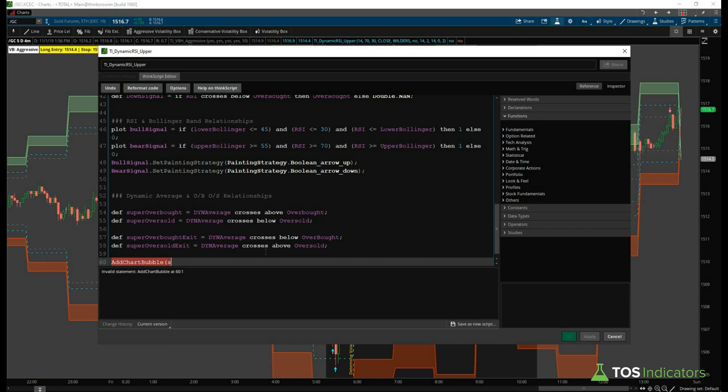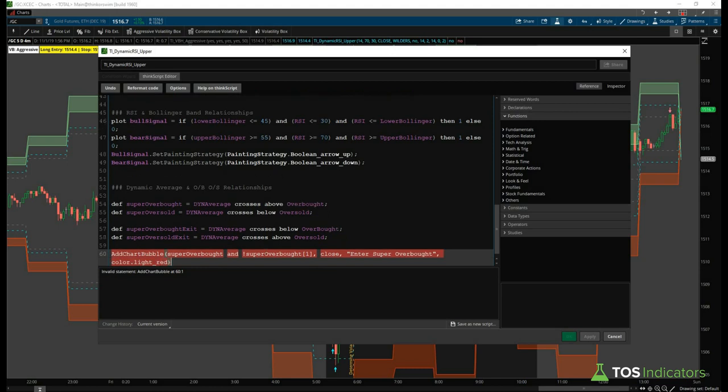And so if we take a look at what that code looks like, that would be super overbought, and then that needs to not have been true in the previous bar. So this tells us that this is the first time that this is a true condition. So we're just entering the station. We'll plot this just with the close, and we'll say enter super overbought, and we'll give this the color of light red.